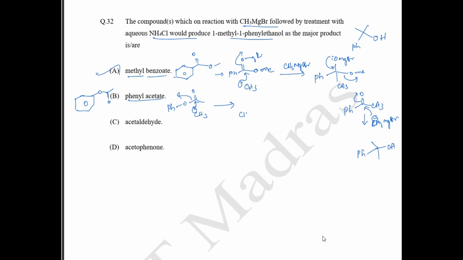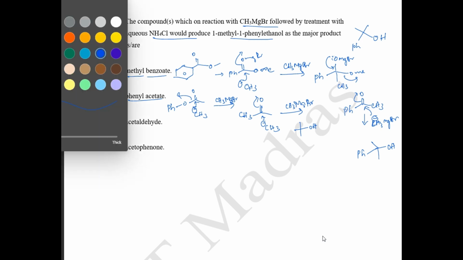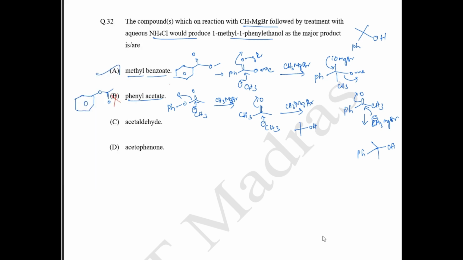So I'm not writing the complete reaction, I'm writing the fast forward steps. Okay, this is going to be after addition of one Grignard reagent, CH3 MgBr and ammonium chloride. So on the second addition of CH3 MgBr, what happens? There's going to be one more addition of CH3. Okay, and thereby this is going to form a tertiary alcohol. This is now going to form a tertiary alcohol. So option B is not the correct answer. Option B will not form 1 methyl 1 phenyl ethanol.